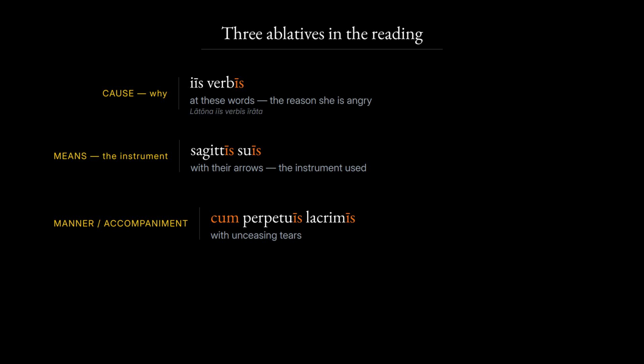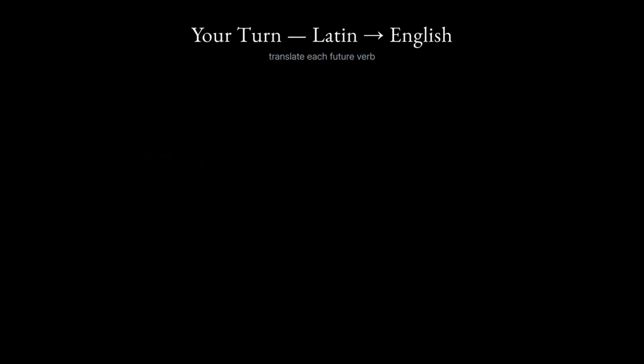Do not agonize over which label fits. The Romans drew no sharp line between means, manner, and accompaniment. If the sense called for it, they simply used the ablative. Your turn. Translate these four future verbs into English. Laudabis. Videbimus. Movebunt. Nuntiabo. Try it now.